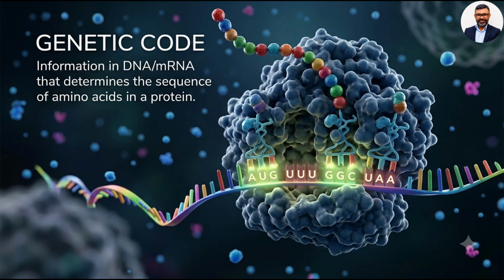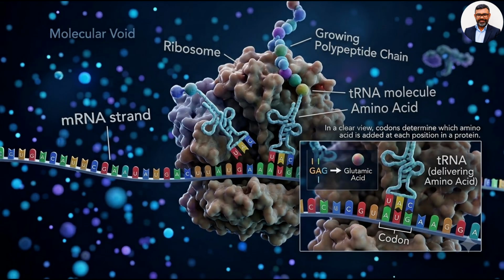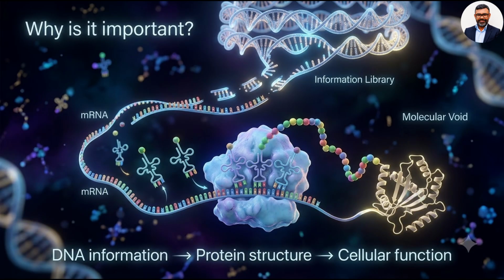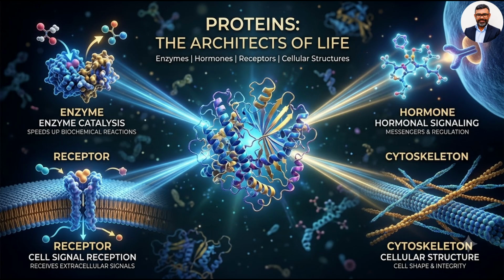The genetic code is a set of rules that defines how the nucleotide sequence of DNA, or mRNA, is translated into the amino acid sequence of a protein. In simple terms, codons determine which amino acid is added at each position in a protein. The genetic code is extremely important because it connects genetic information with protein synthesis. Proteins are responsible for the formation and functioning of enzymes, hormones, receptors, and many cellular structures.